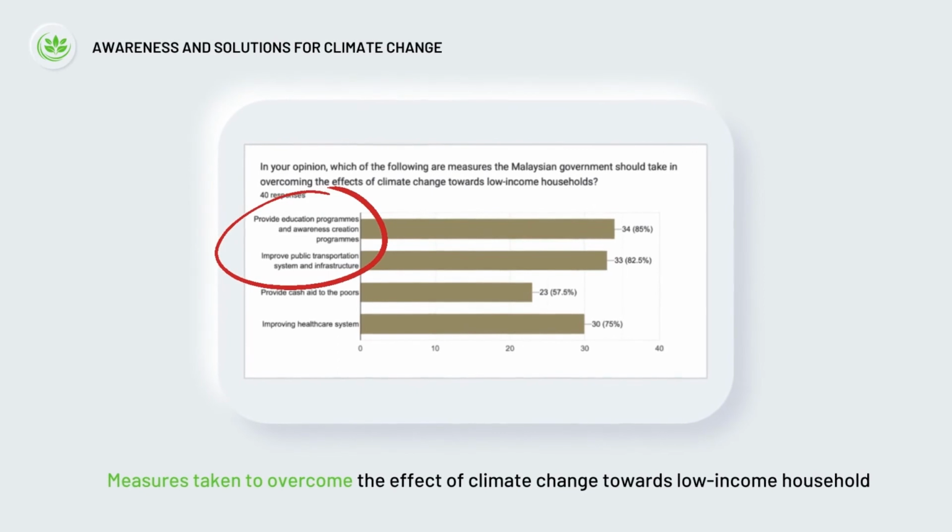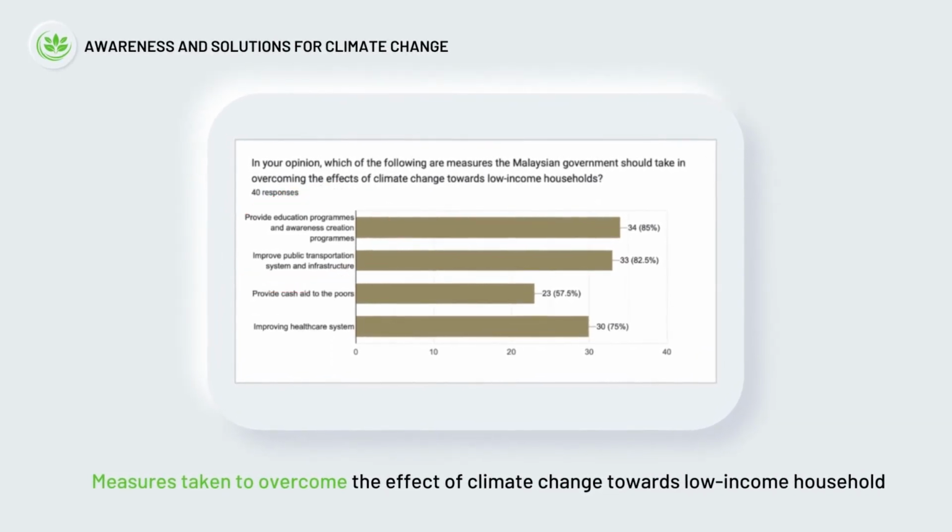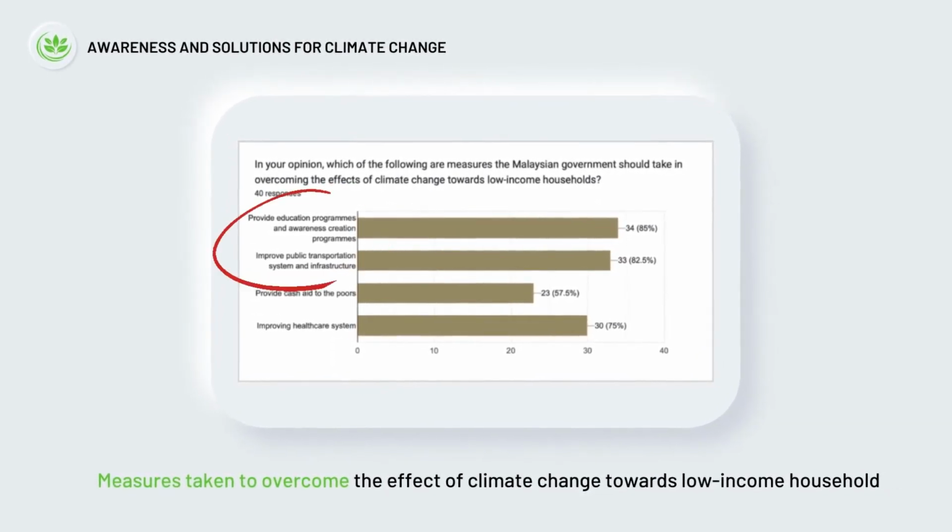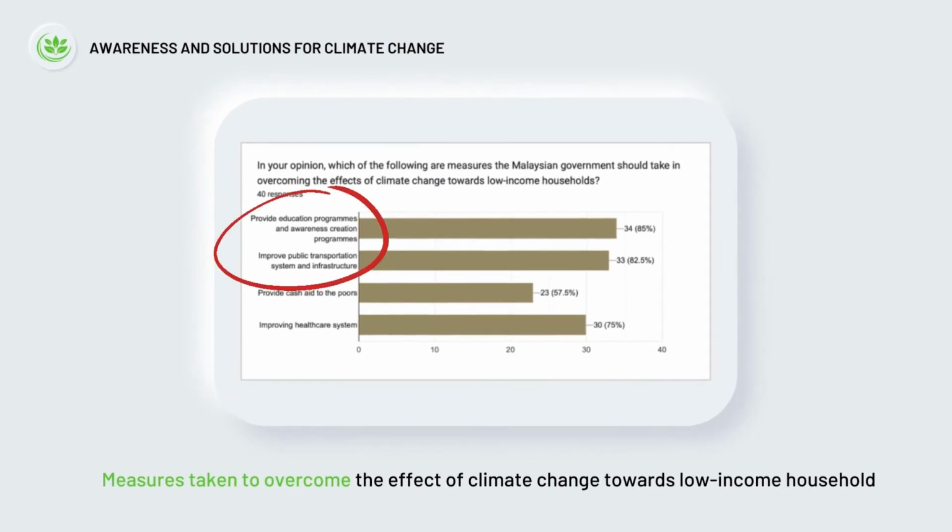Moreover, most of the respondents agree that the Malaysian government should provide education programs and awareness creation programs to the citizens, as well as improve the public transportation system and infrastructure in our country to overcome the effects of climate change.